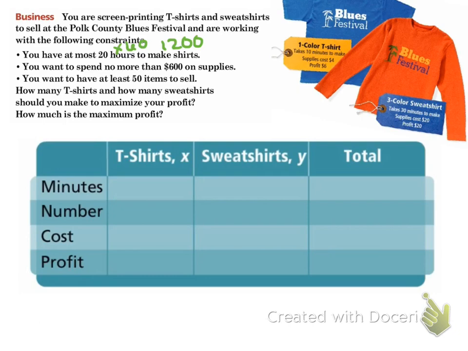So one colored t-shirt takes 10 minutes to make. It costs us $4 a t-shirt, and its profit is $6 a t-shirt. The sweatshirt cost is $20, but we make a $20 profit, and it takes about 30 minutes to make. And the reason I went to minutes before is because we know our shirt times and sweatshirt times in minutes.